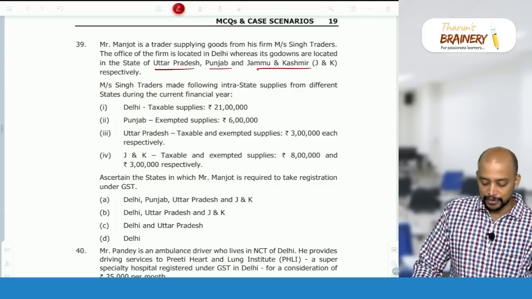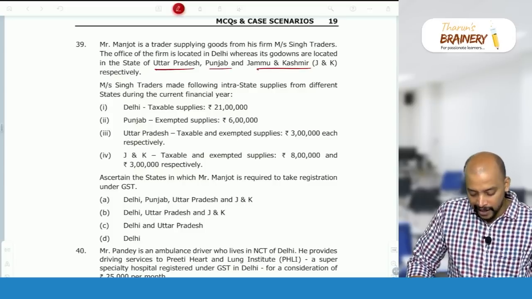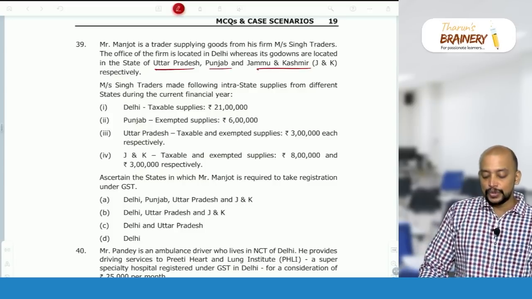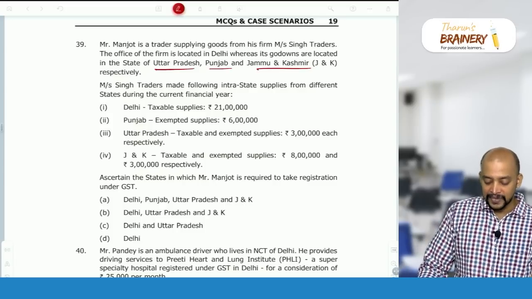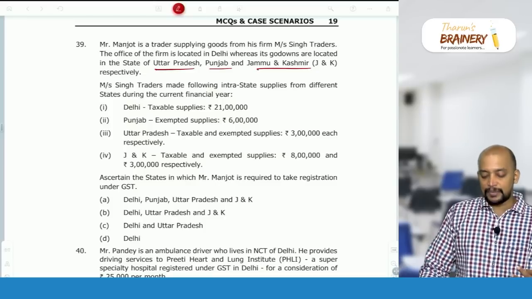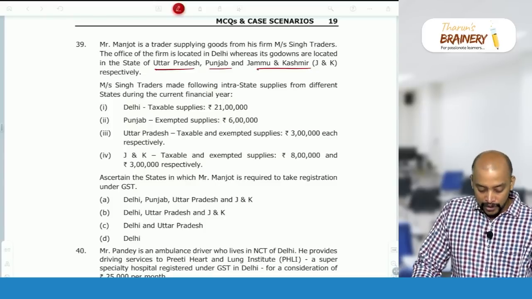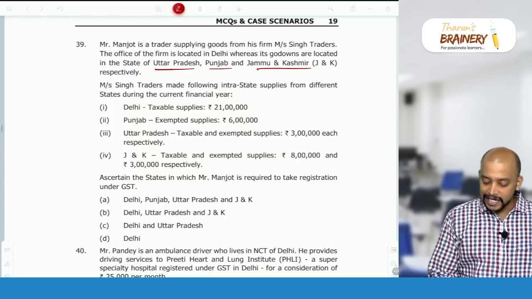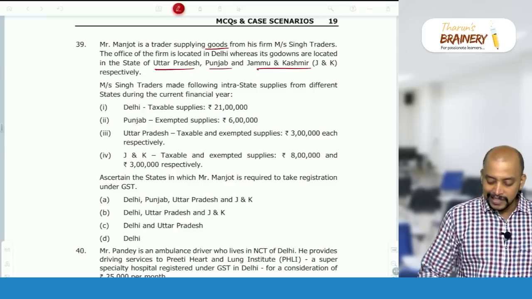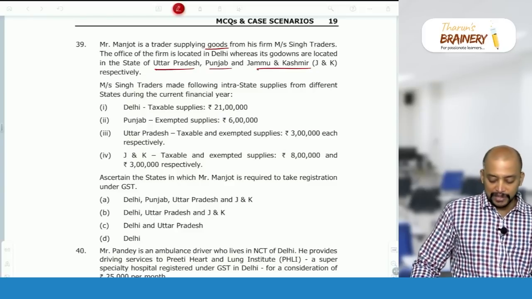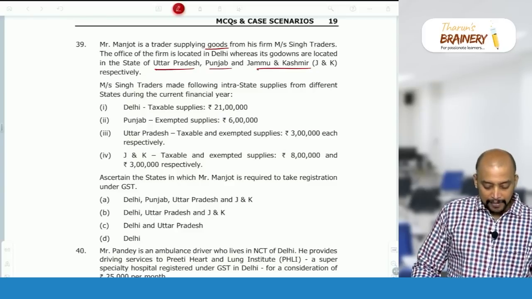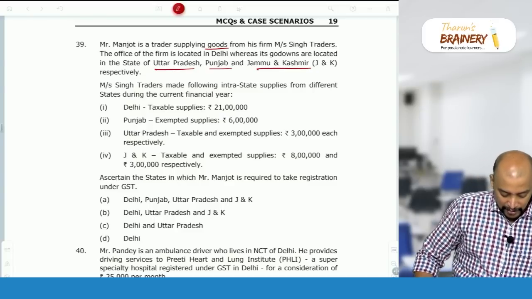MMTN, Manipur, Mizoram, Tripura, Nagaland. It is not there. Okay. Then one of the states is in U stamp: Uttarakhand, Sikkim, then Telangana, Arunachal Pradesh, Meghalaya and Pondicherry, no. So therefore, are they engaged exclusively in supply of goods? Yes. So therefore, the applicable threshold limit will be 40 lakhs.